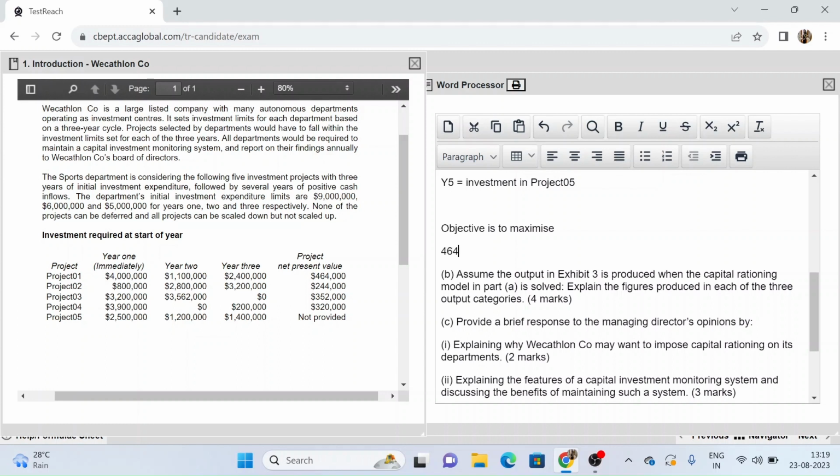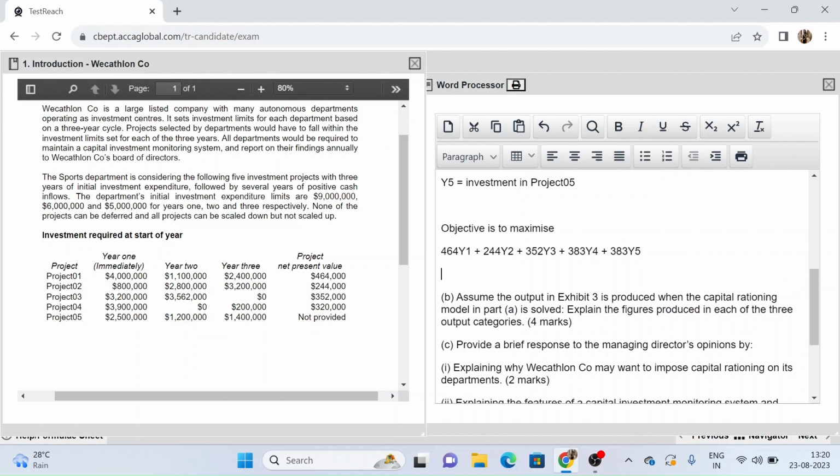So 464 y1 plus 244 y2 plus 352 y3 plus 383 y4, and then for y5 it is not given, we just found that out, and that was 383 y5. So this is our objective function.